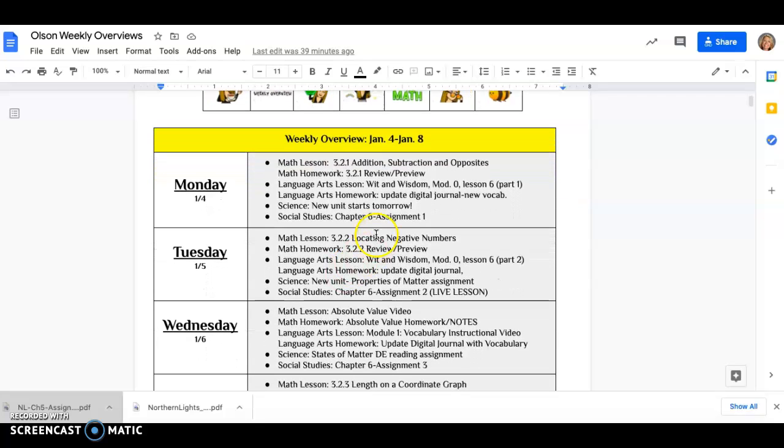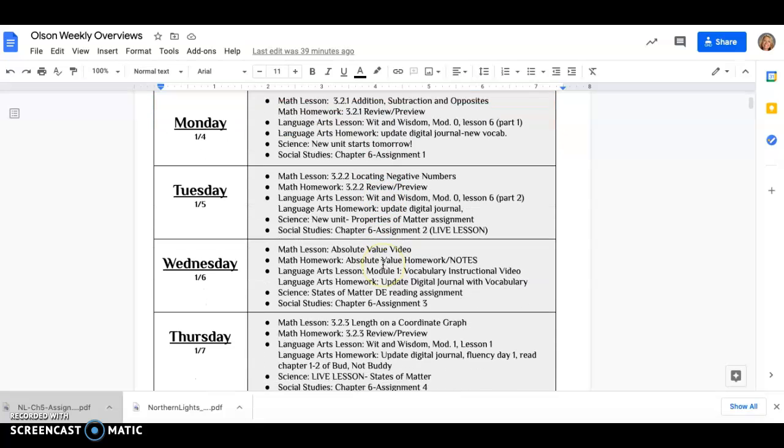For science, we aren't having any new learning on Monday. We're just making sure that you check that you've turned in your targeted assessment. That was what we did right before break. It was the Tuesday before break. It was the last assignment that was completed. We noticed when we went back in to correct that there were many missing. So make sure that you get that done and turn that in, and it's ready to go.